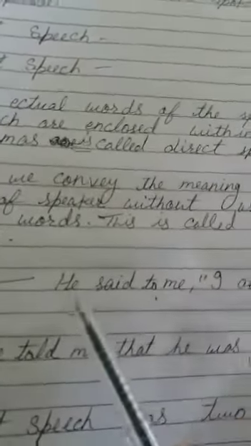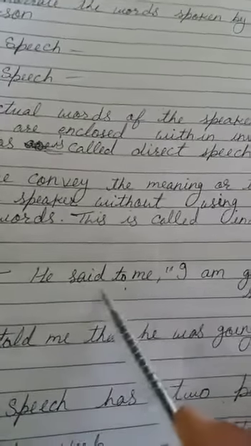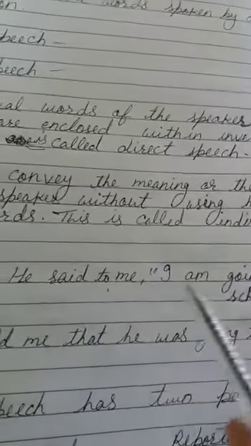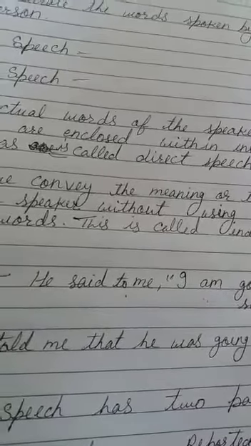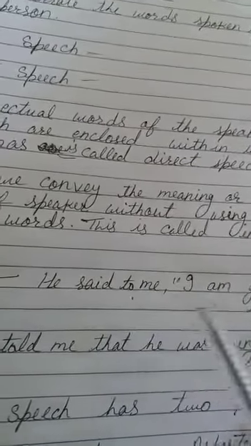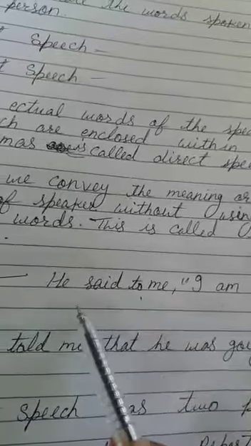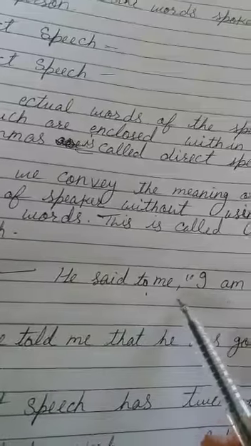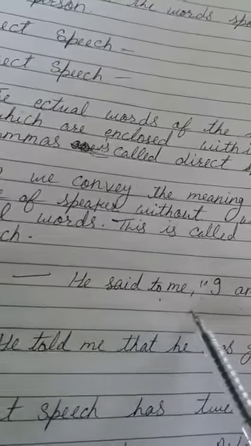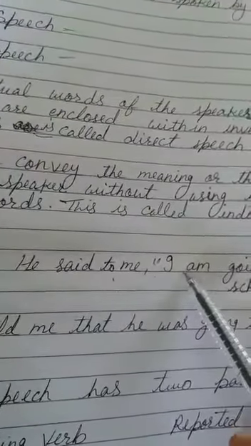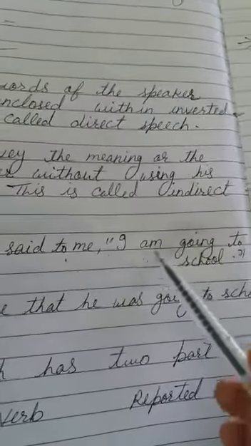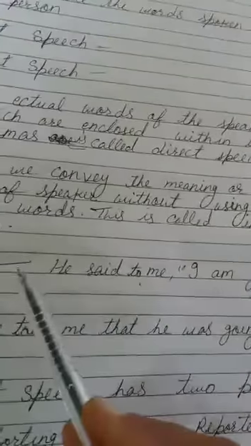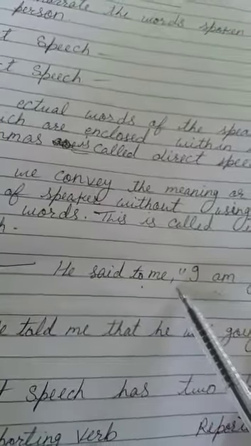Let's see the example to clear it. He said to me, "I am going to school." This is our direct speech. And in this case, there are two parts. First is before the inverted commas, "He said to me". That is the reporting verb, and within inverted commas, "I am going to school". This part is reported speech and this part is reporting verb.